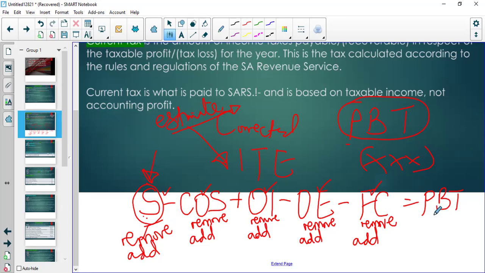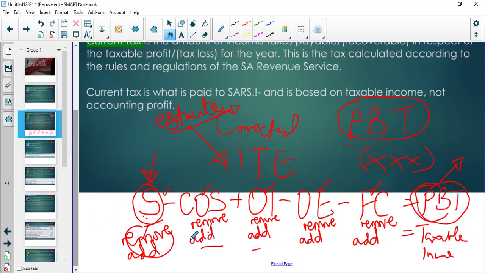Then what you have at the end is not the same amount. Remember, it's no longer profit before tax, because for each and every element you put in, SARS has applied their own rules. So it's no longer your profit before tax. It's now called taxable income, or taxable profit. Now, on that taxable profit, SARS will say our tax rate is 27%. So SARS will say, now we can apply this tax rate on the taxable income.